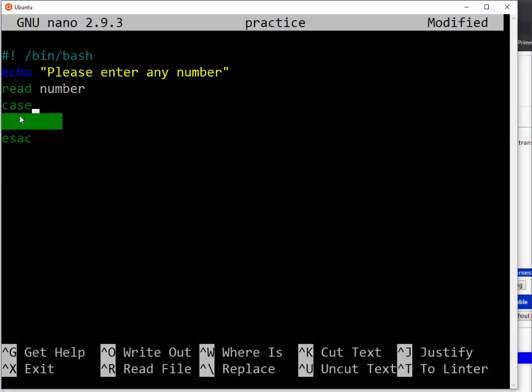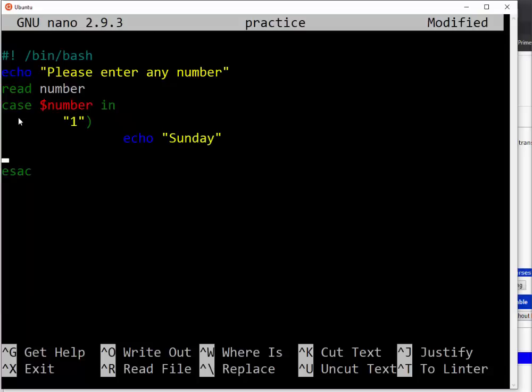So here we just say case. Which am I going to switch? I'm going to switch my number, the number, then in this one. So here the first thing I'm going to check is when the user has entered 1. So if the user has entered 1, then I will echo Sunday.